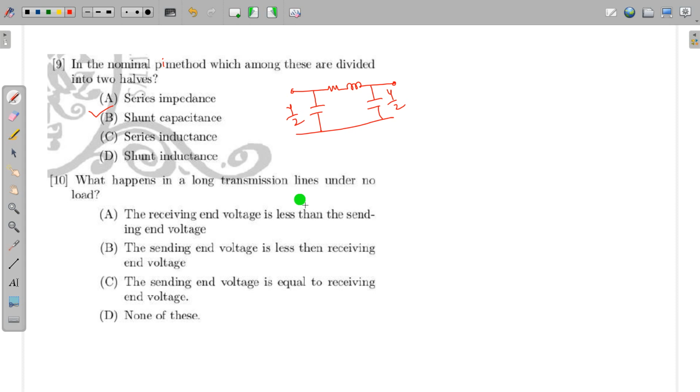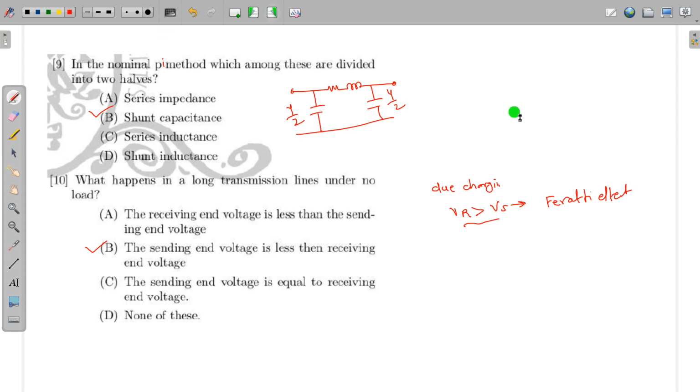What happens in the long transmission line under no load condition? In case of long transmission line under no load condition, due to charging current, your receiving end voltage is greater than sending end voltage, which is also known as the Ferranti effect. So receiving end voltage is greater than sending end voltage, that is, sending end voltage is less than receiving end voltage. Hope you understood this all.